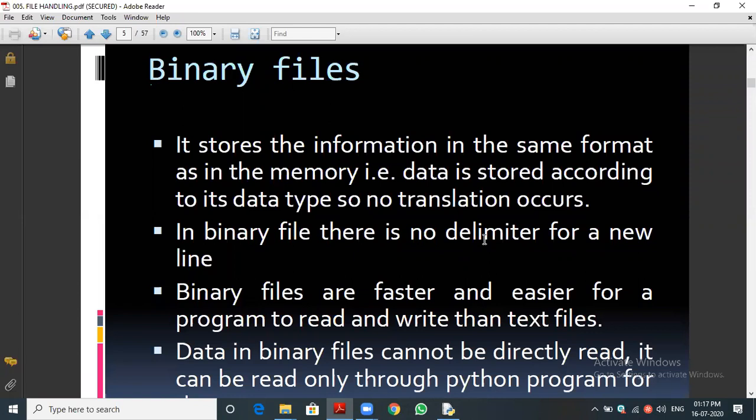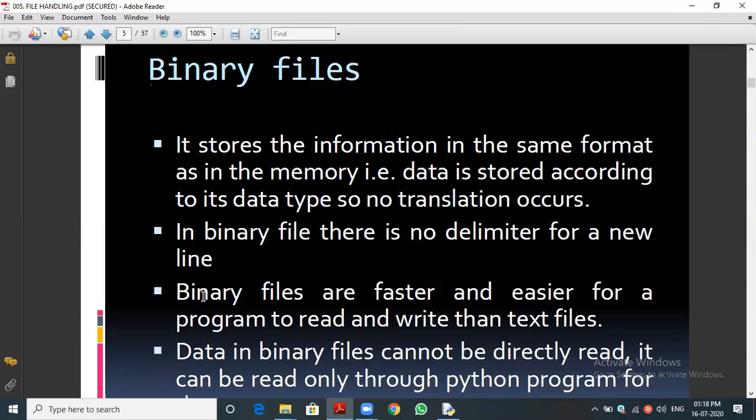It won't translate to another data type. So no translation occurs, for example from integer number to character, in the binary file. That is a notable point.